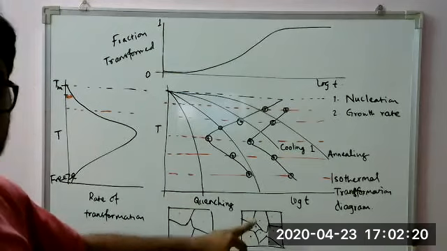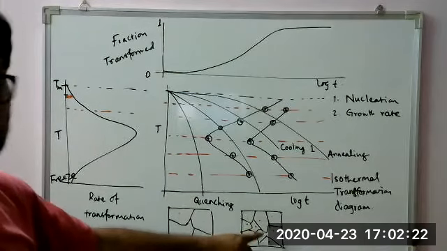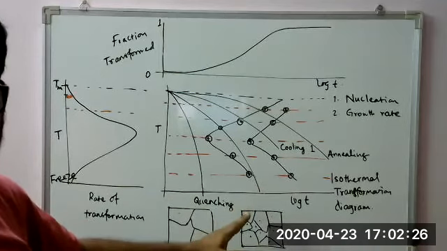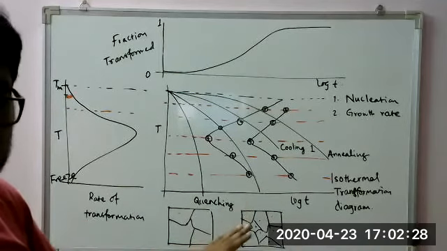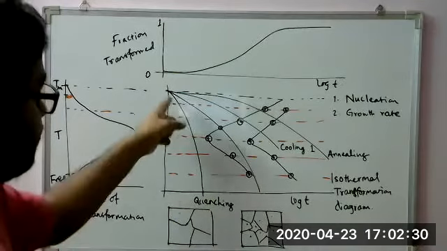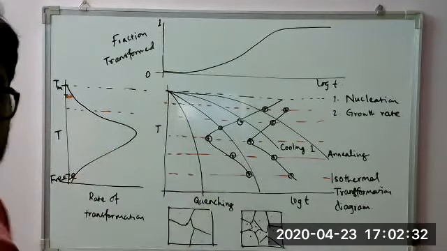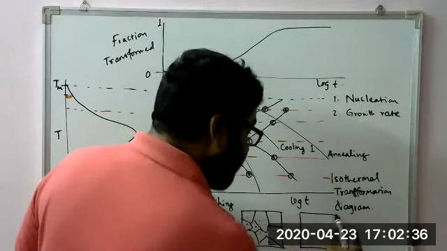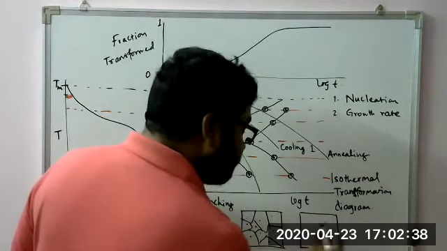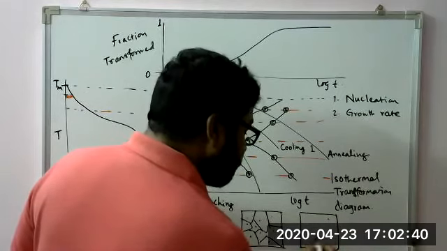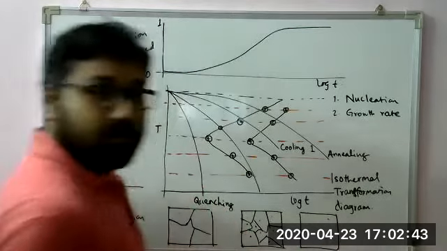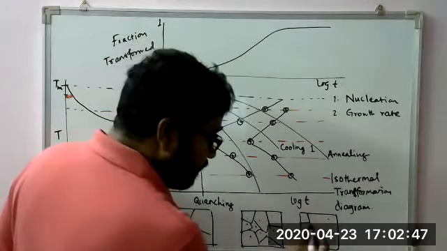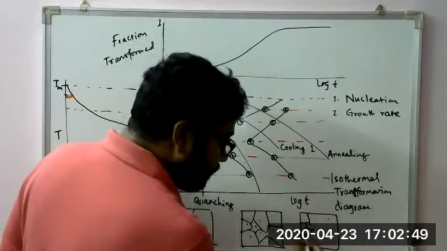But in the case of lower temperature, the number of nuclei is more, but the energy available for the migration is less. And if you further lower the temperature, like in this case, quenching, you find many dots will be there and a very fine microstructure will be produced.